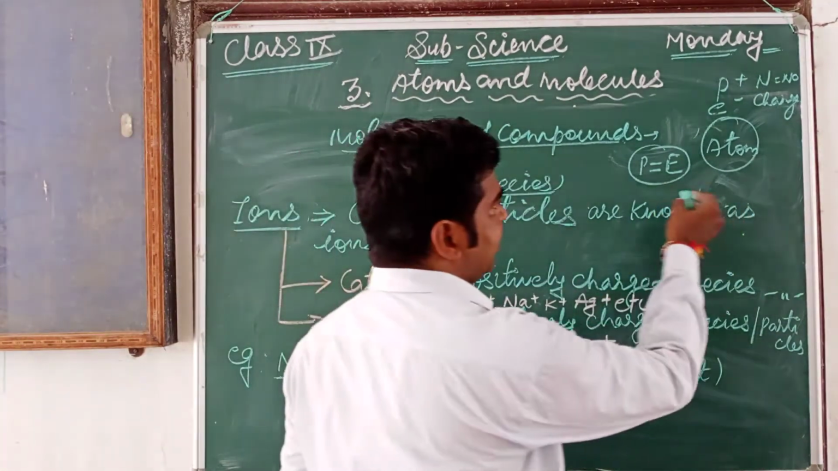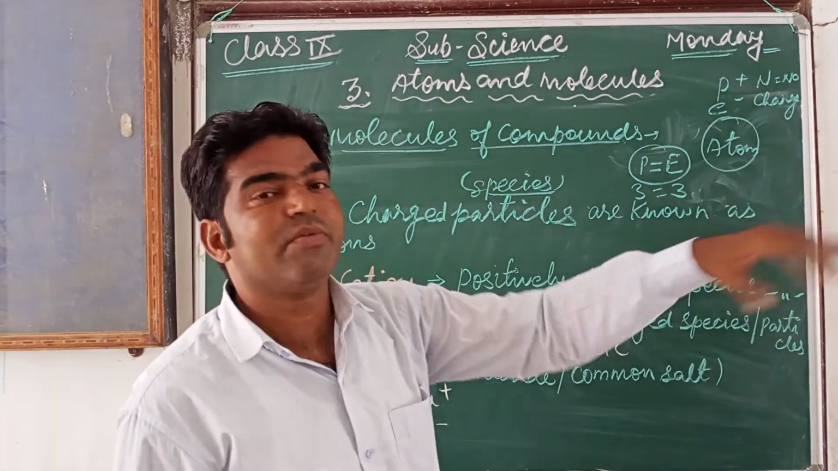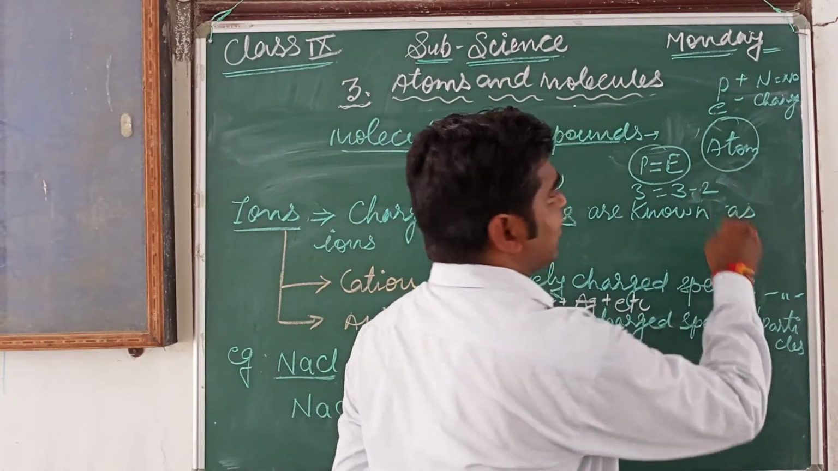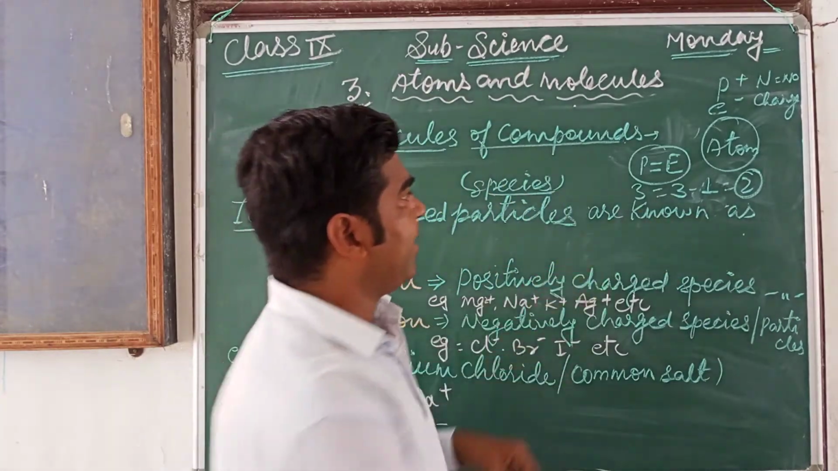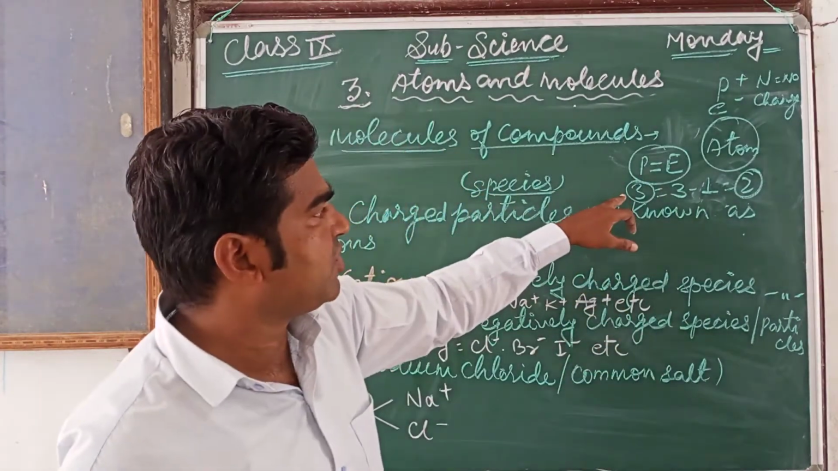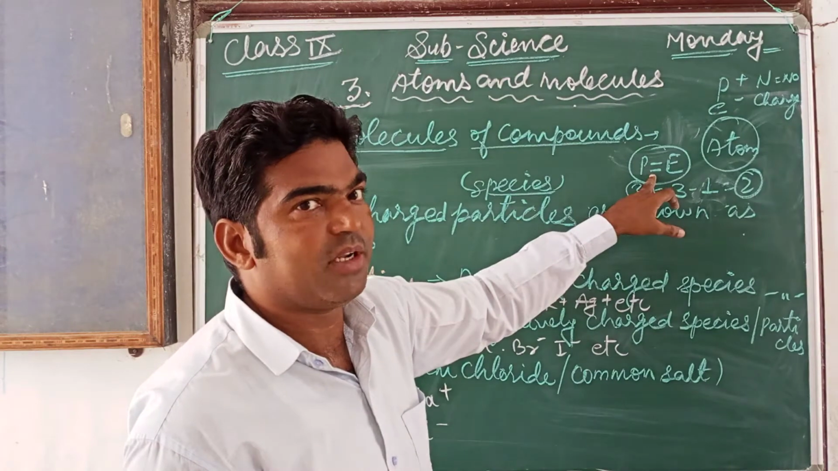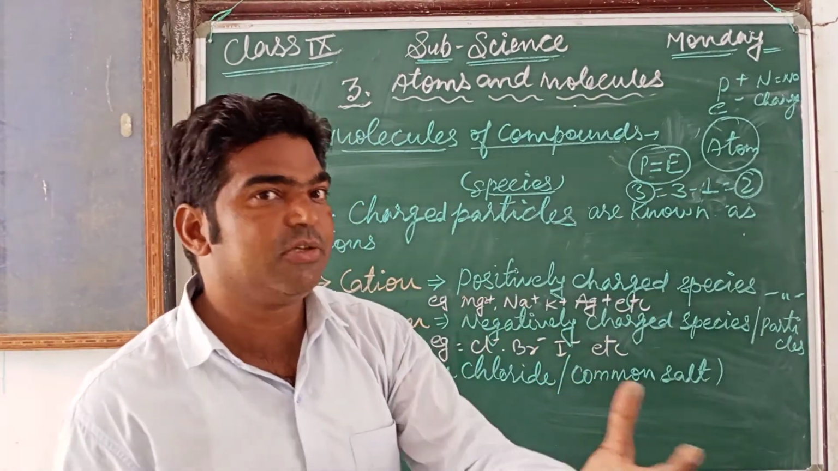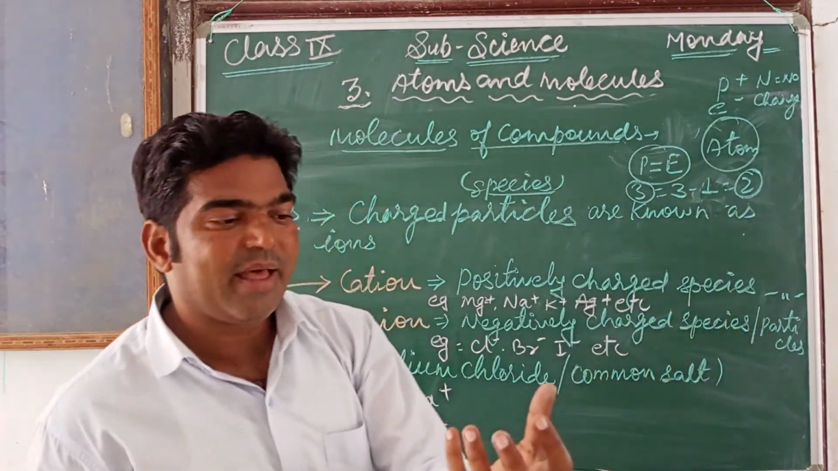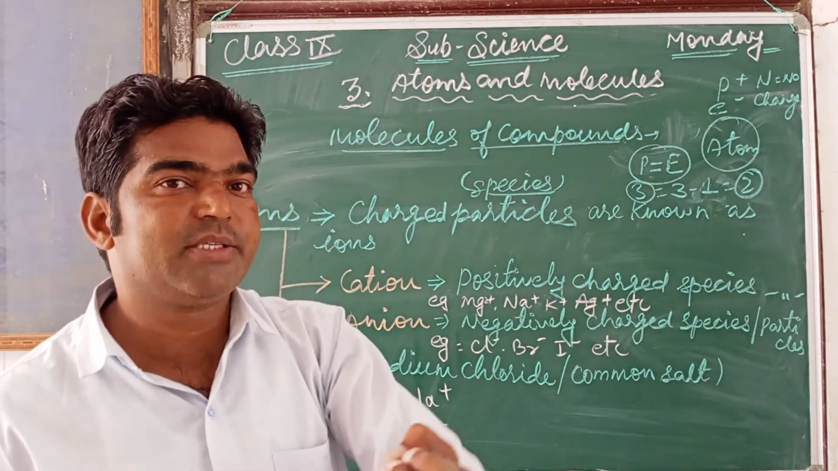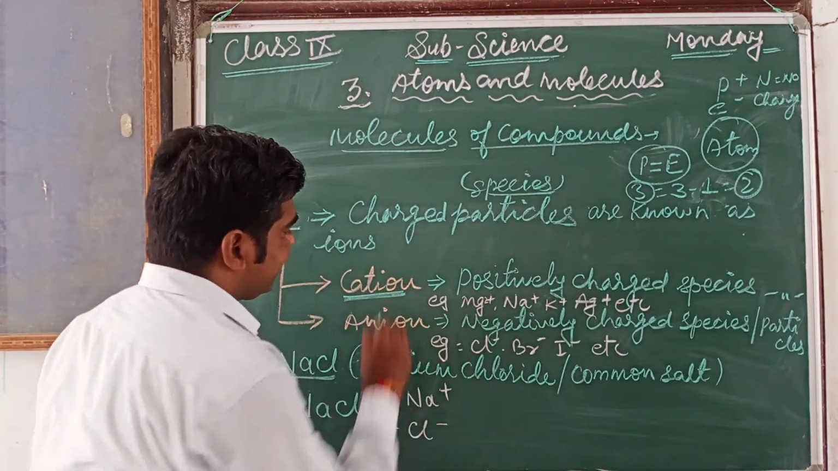Suppose, for example, an atom consists of 3 protons and 3 electrons. Suppose it loses 1 electron. So how many electrons remain in that atom? 2, and the number of protons is 3. So which charge is more on that atom? The positive charge, means the number of protons is more. So that atom acquired a positive charge, and that positively charged particle is known as a cation.